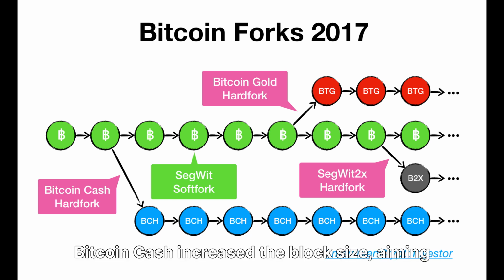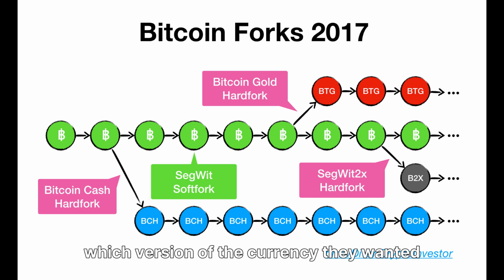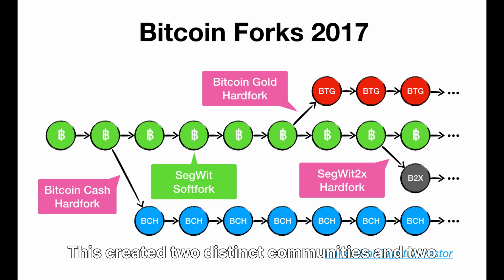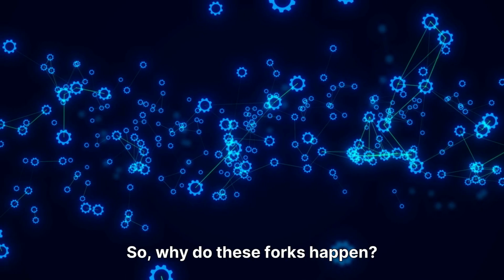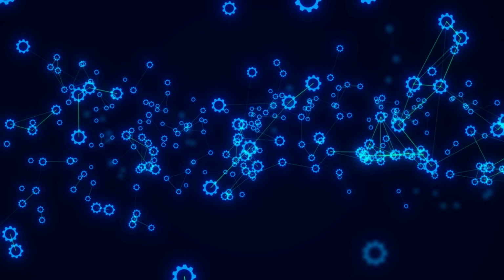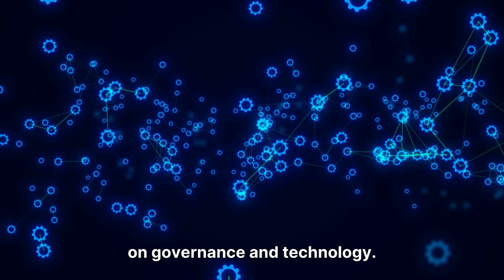Bitcoin Cash increased the block size, aiming to facilitate faster transactions. As a result, users had to choose which version of the currency they wanted to support. This created two distinct communities and two separate assets. So, why do these forks happen? Primarily, it boils down to differing opinions on governance and technology.